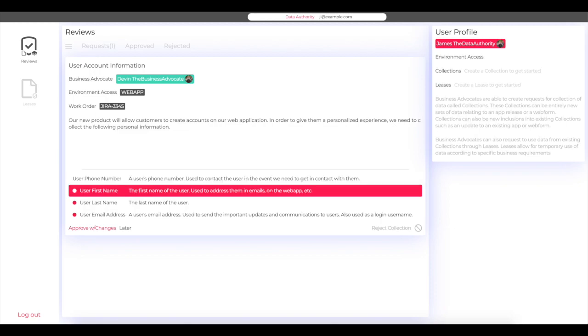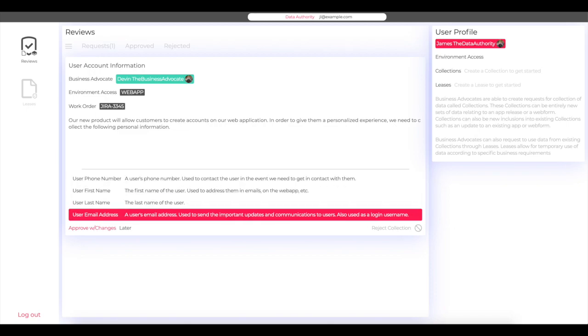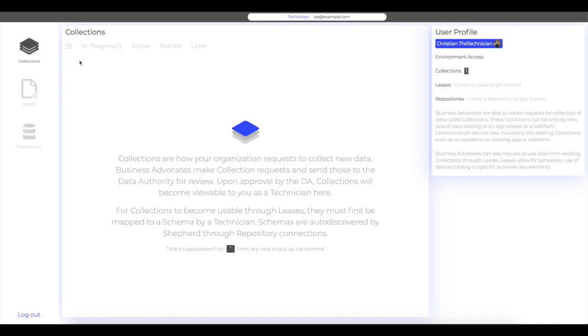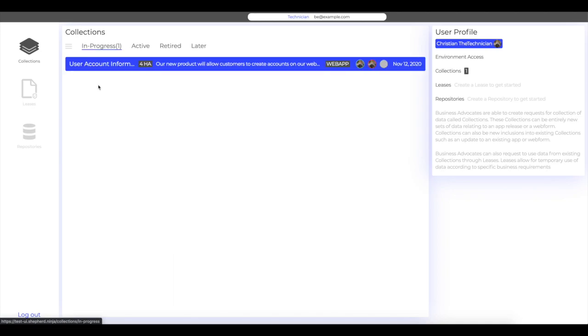In this case, James has determined that there are no issues with the request and approves it. Approval signals to the organization and the engineering team that it is now okay to begin technical implementation to store this data. Once approved, the collection request is forwarded to the technician.